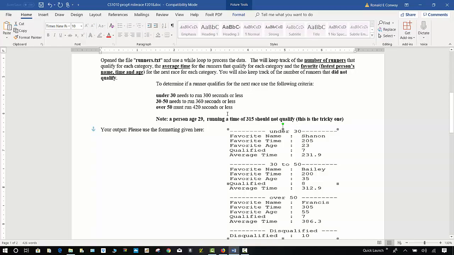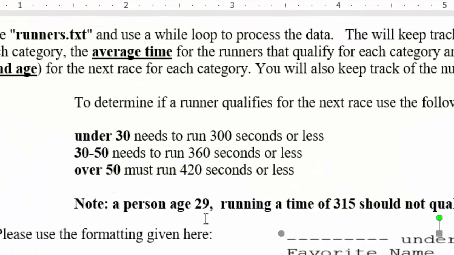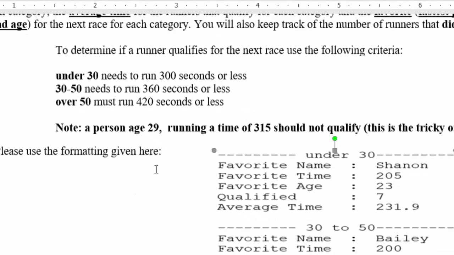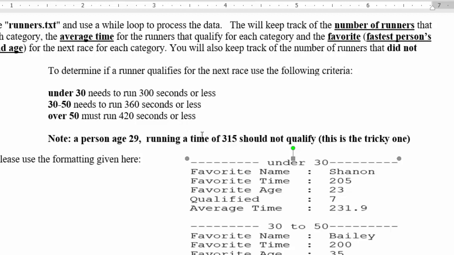To determine if a runner qualifies for the next race, use the following criteria. Under 30 must run 300 seconds or less. Between 30 and 50 inclusively must run 360 seconds or less. Over 50 must run 420 seconds or less. Be careful, because a person that is 29 running 3:15 should not qualify. This might be tricky if you do not set up your if statement correctly.